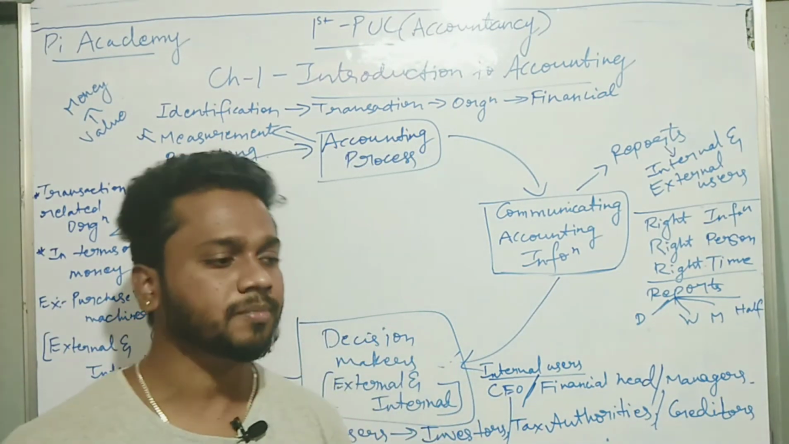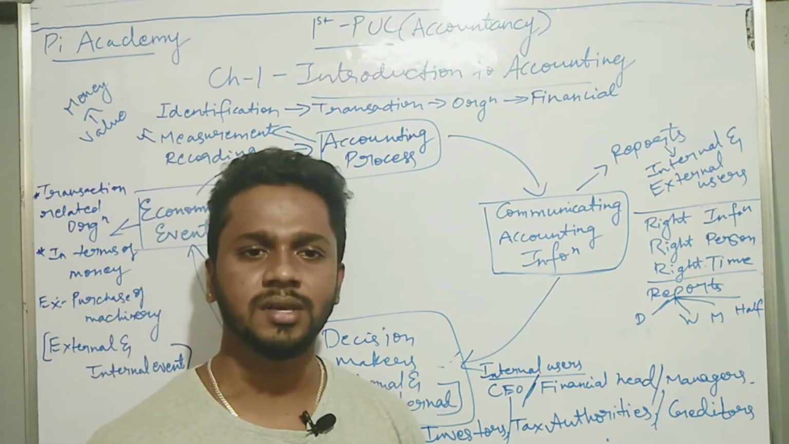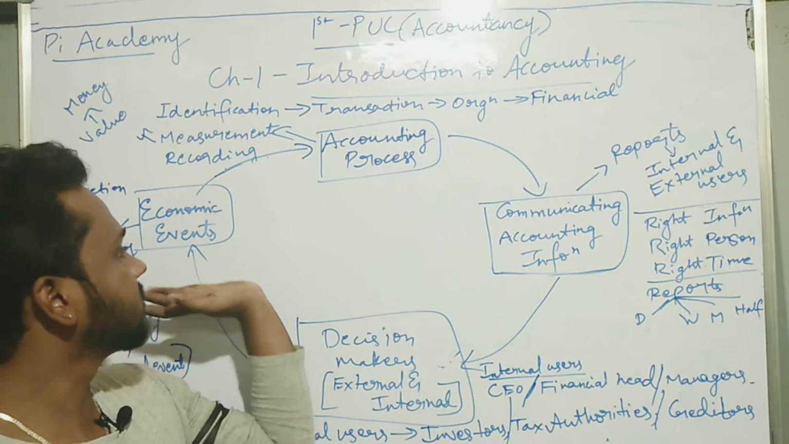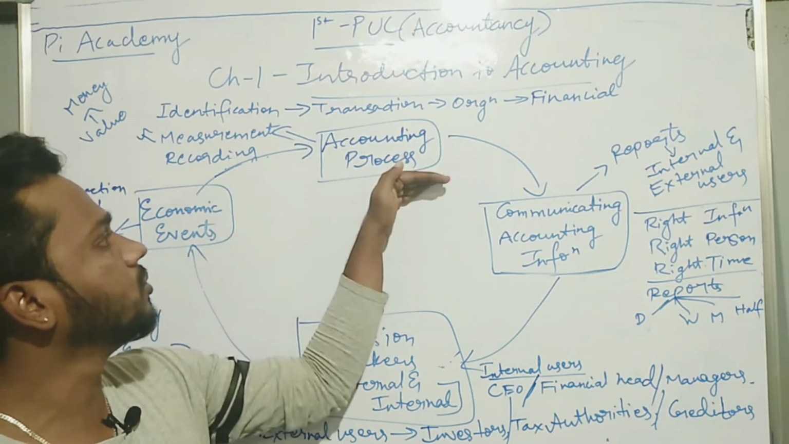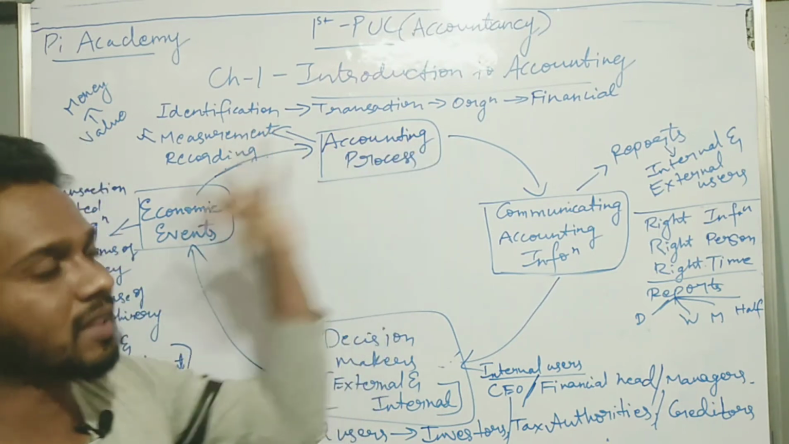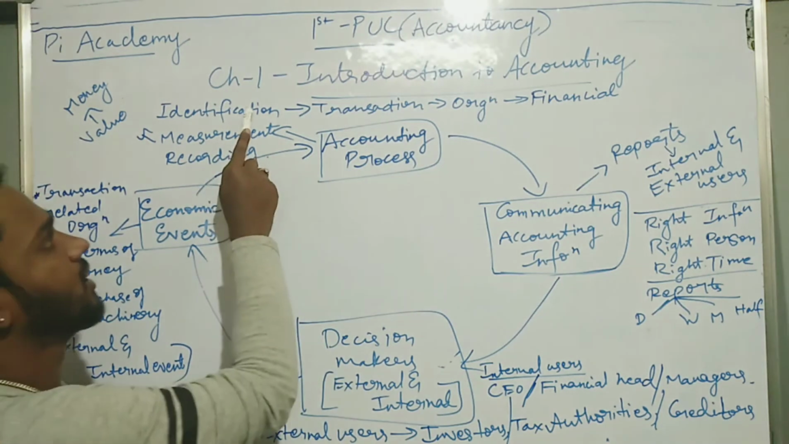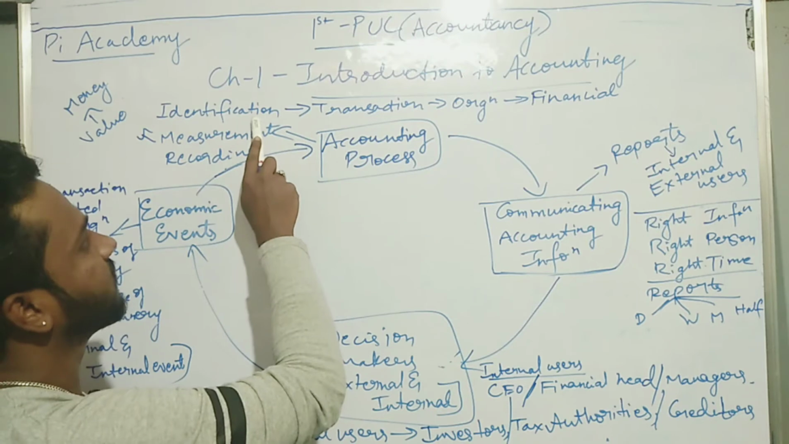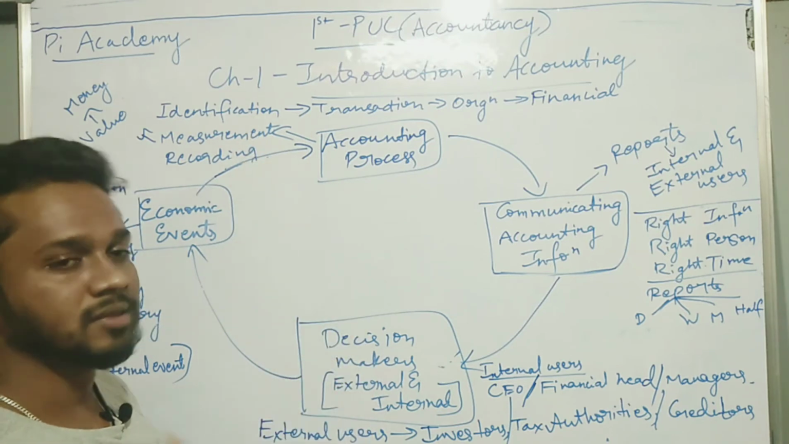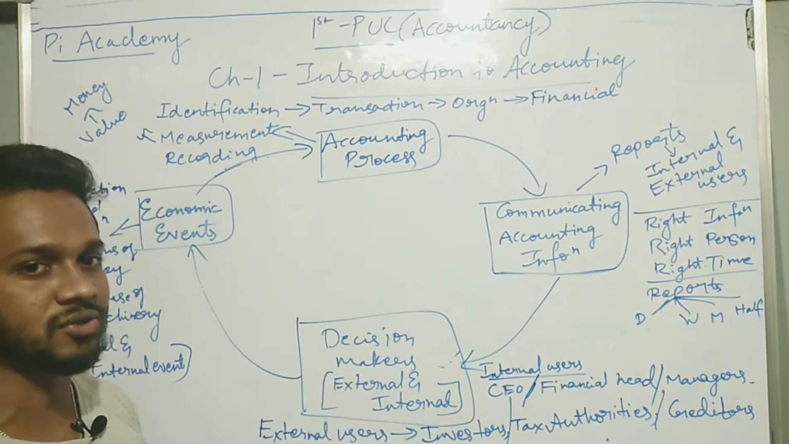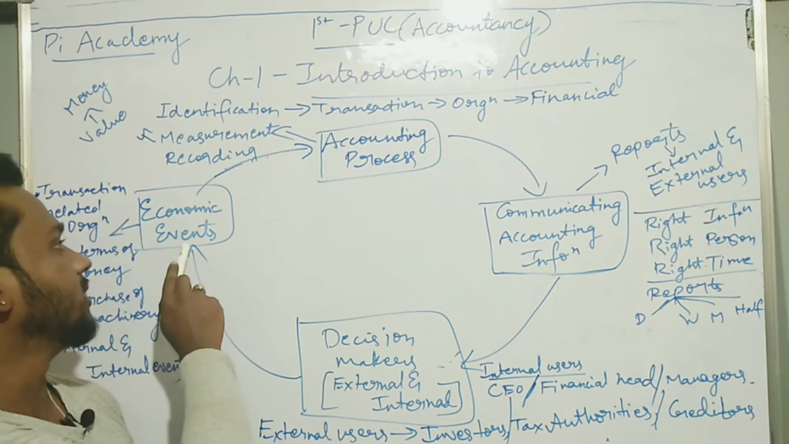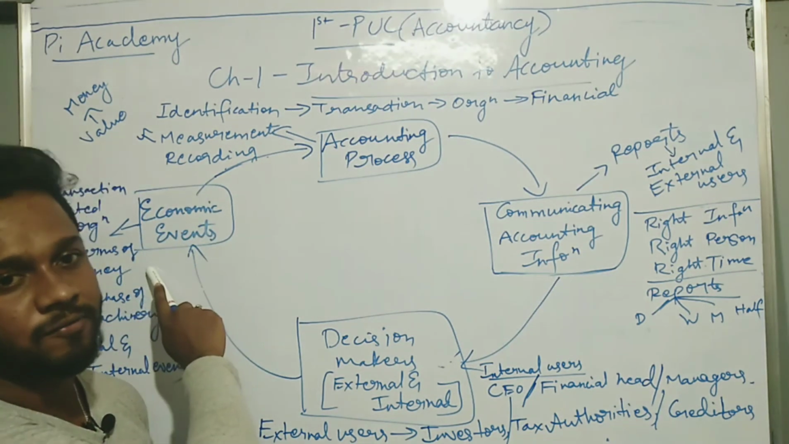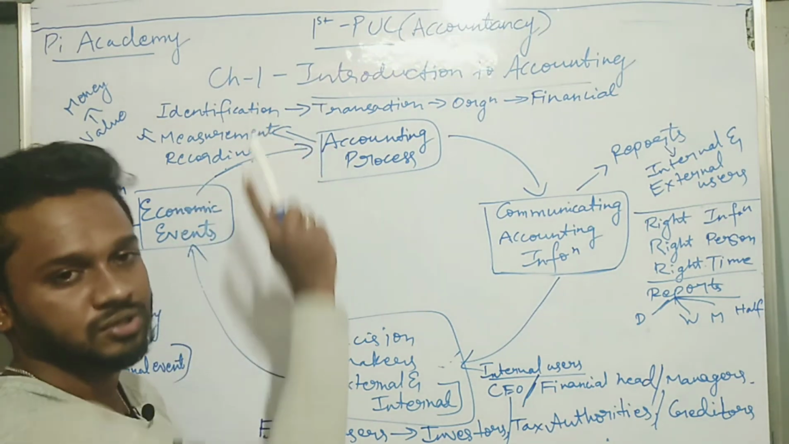So I understood. Once I start a business, economic events happen in my business, and these economic events should go through the accounting process. So there are three things in this accounting process, that is identification, measurement, and recording. Okay, what is identification? What should you identify? The two conditions you should identify are that this event should be related to the organization, and it should be in the value of money. So this identification process should happen.